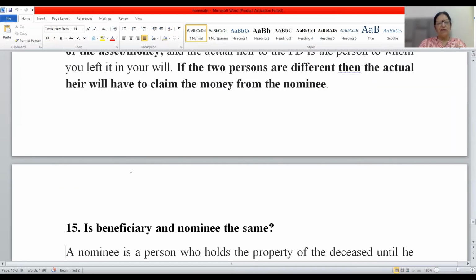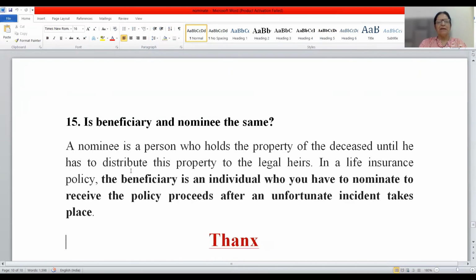And the last point which I want to discuss is: are beneficiary and nominee the same person? Are these two the same? No, friends. These two are not the same. A nominee is a person who holds the property of the deceased until he has to distribute the property to the legal heirs. He's a custodian. He's a trustee.